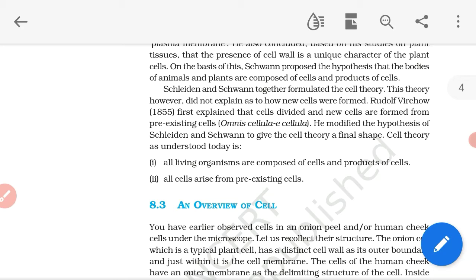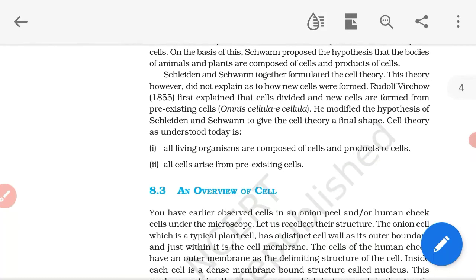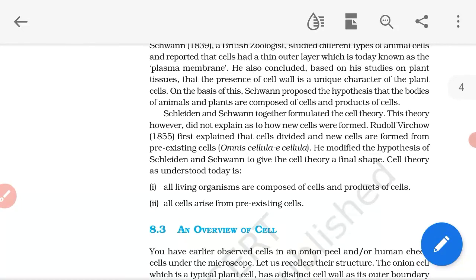Cell theory as understood today is: first, all living organisms are composed of cells and products of cells. Second, all cells arise from pre-existing cells. So we know that in 1855 Rudolf Virchow first explained that cells divide and new cells are formed from pre-existing cells.